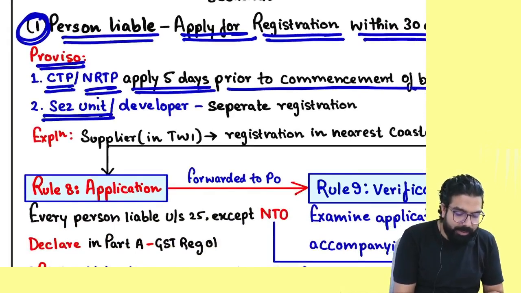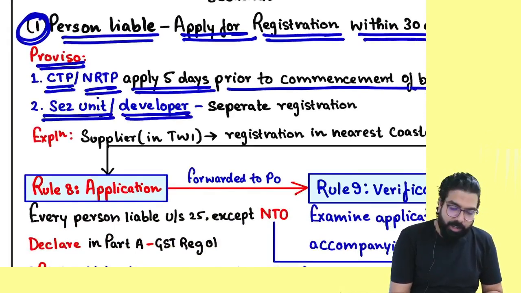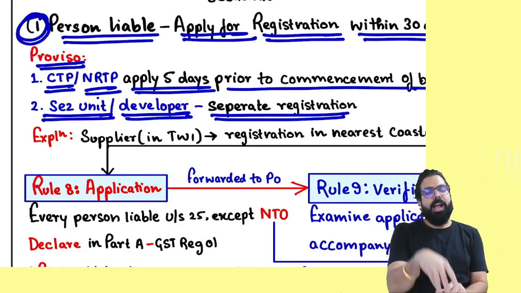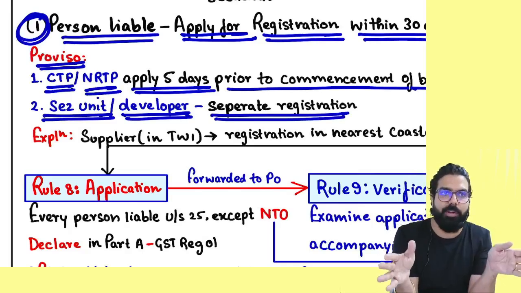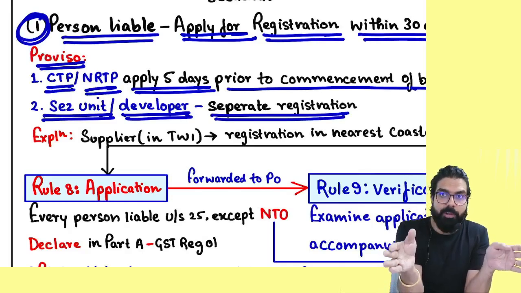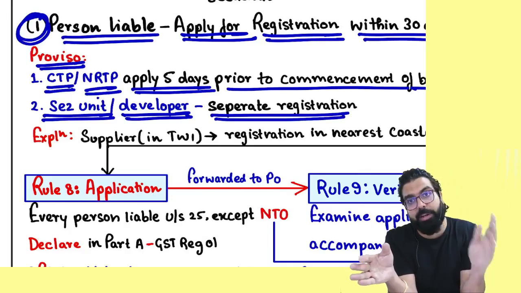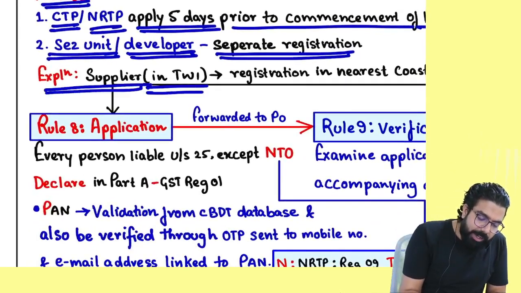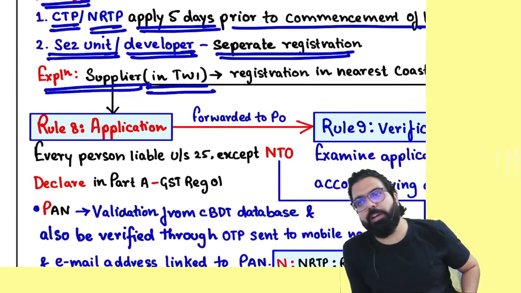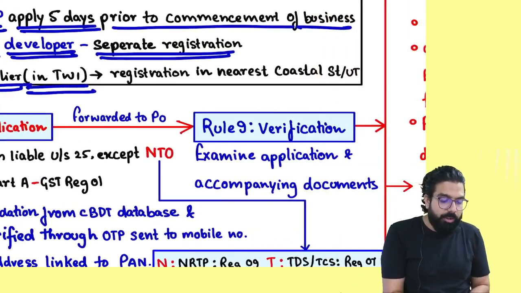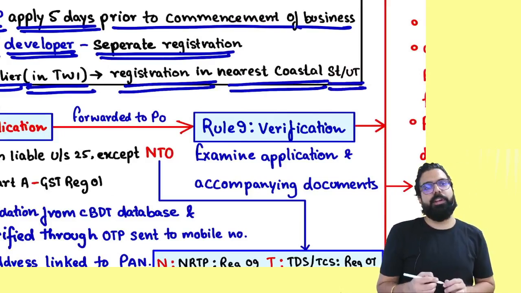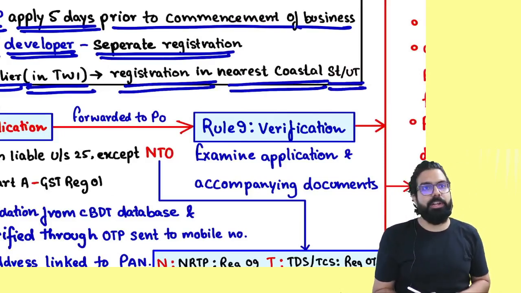Sir, if you are an SEZ unit or a developer, you should always take separate registration. Tell me one thing: I have a normal unit and I have an SEZ unit. Always remember, you should take separate registration for the normal unit and separate registration for the SEZ unit. Sir, I am in the territorial waters of India. If you are in the territorial waters of India, you should take registration in the nearest coastal state or union territory. Is my point clear to all?